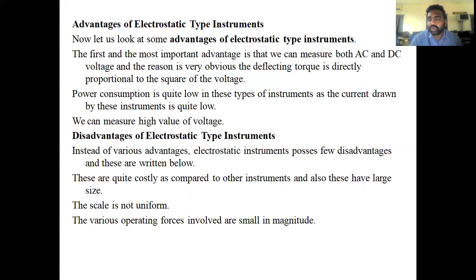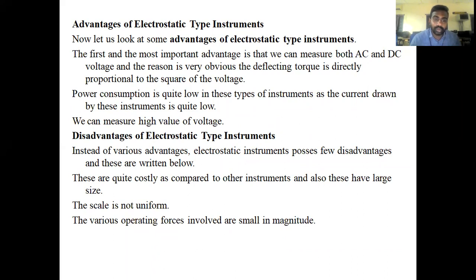And second most important thing, because the deflection torque is directly proportional to the square of applied voltage, that is, A is proportional to current square, I square, because of that the scale is not uniform here. That is also one of the disadvantages.